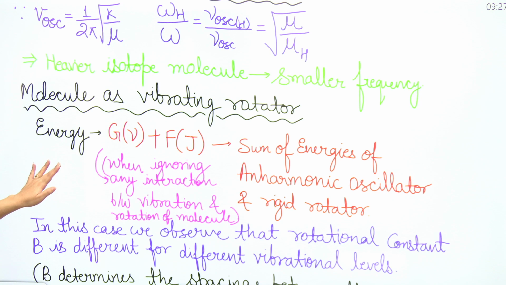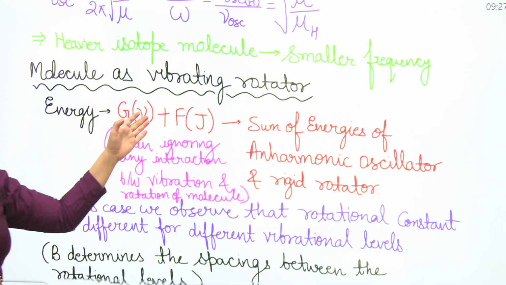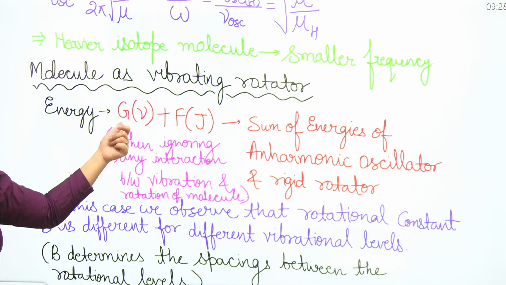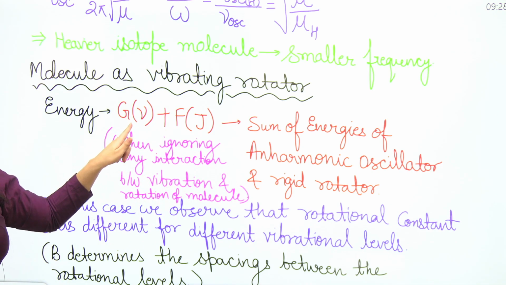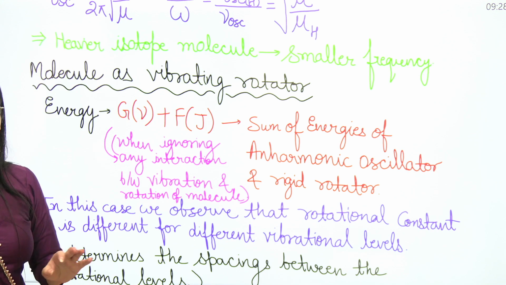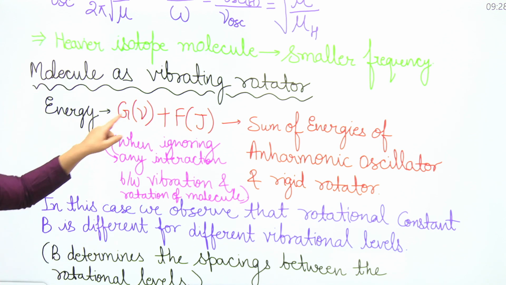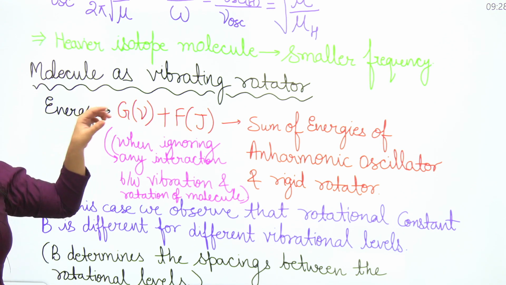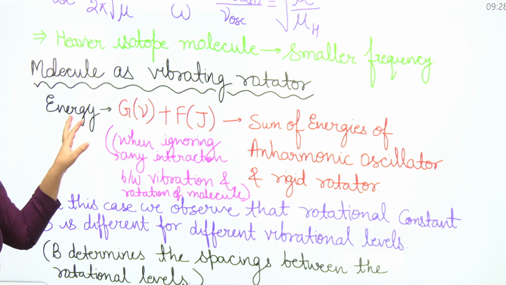So that's what we have mentioned here. When we are not considering any type of interaction, it will be G(nu) plus F(J). This is corresponding to vibrational spectra, and this is corresponding to rotational spectra. Now nu or V, whatever you write, if you write V, you can consider it V here too.